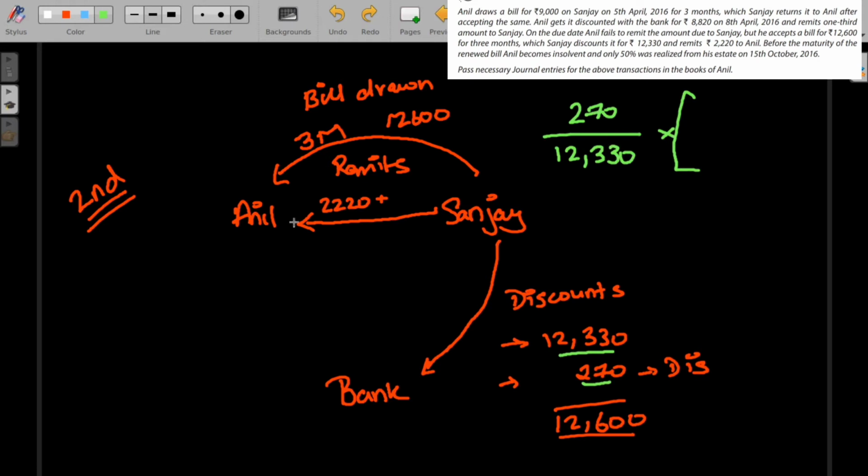So the amount already due by Anil to Sanjay in the first bill was 6,000, because the bill was drawn for 9,000.